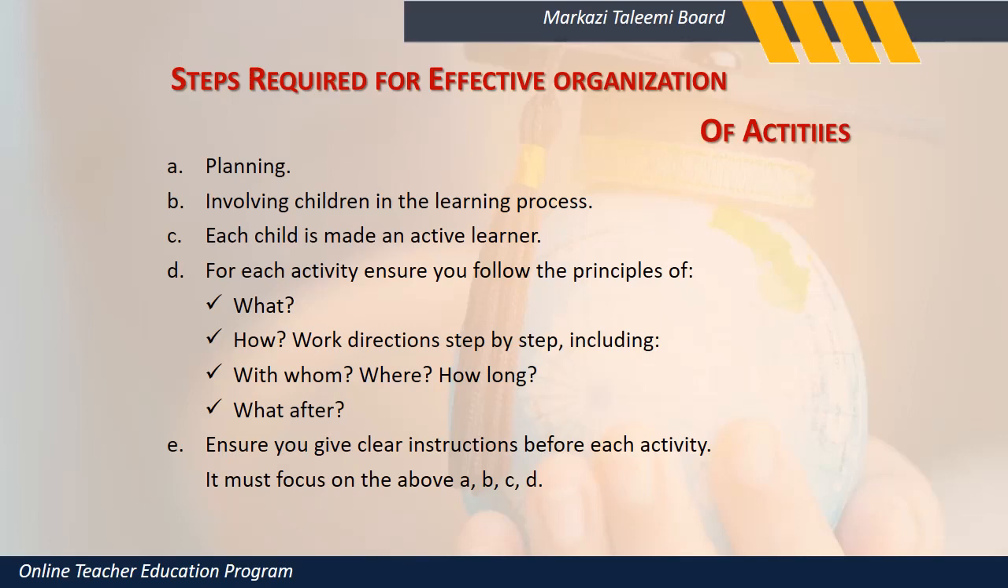What are we going to teach? How am I going to teach? With whom do I do this activity? Where do I do this activity? In the classroom, in the garden, in the kitchen. How long will I do this activity? 20 minutes, 50 minutes, 30 minutes? Exercise which I do after this.